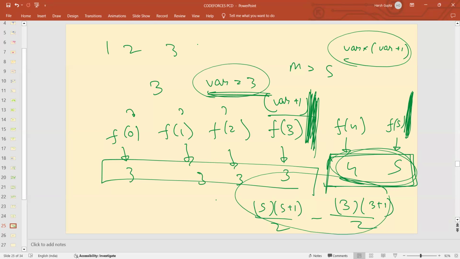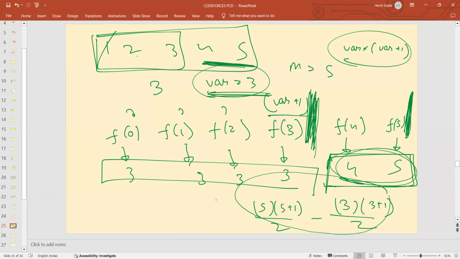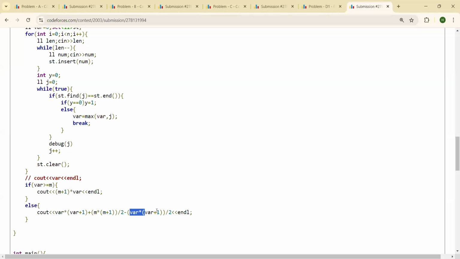Because if you have 1, 2, 3, 4, 5, you want this value. So this sum minus this sum. The sum of the first m natural numbers is m into m plus 1 by 2, minus the sum of the first var natural numbers, that is the first 3 natural numbers, so 3 into 3 plus 1 by 2. So the same thing I implemented here: m into m plus 1 by 2 minus var into var plus 1 by 2.